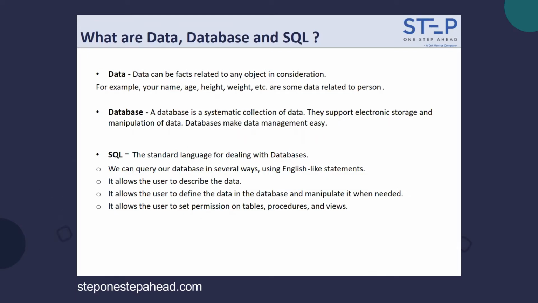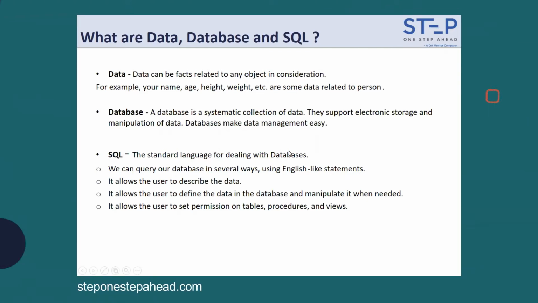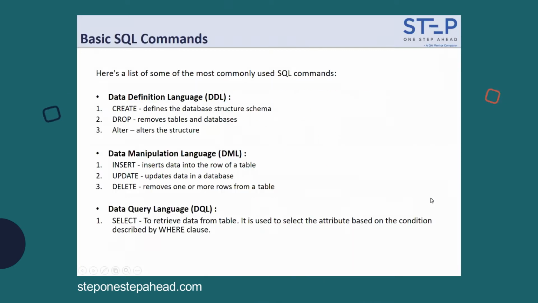Whatever data you need to describe, like suppose you want details of Jabbar, you should write: I want the employee detail whose name is Jabbar. So you write a statement which looks similar to an English sentence, and you can manipulate your data as required. You can even provide permissions also, like Jabbar can access the first table, but another person cannot access the second table. Those permissions can be granted or revoked using the SQL language.